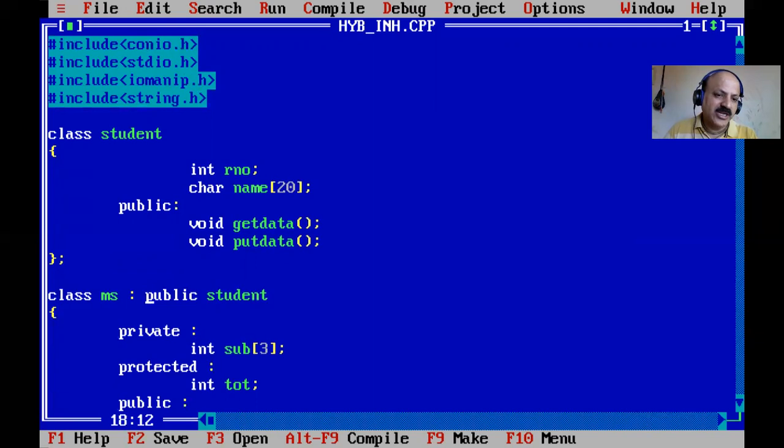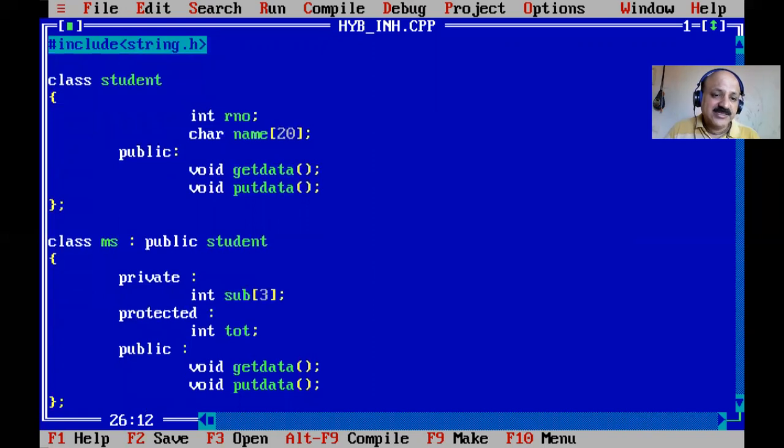If you do not provide any keyword, it is private derivation by default, and then student class, and then private. Here that is by default private, okay. So here we can declare the protected member. Yes, protected is used for total because total is used in the result class, the last derived class.